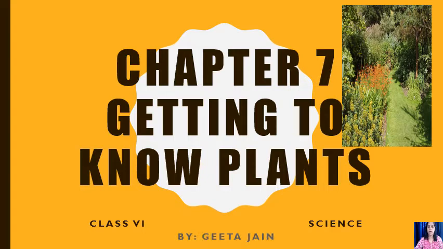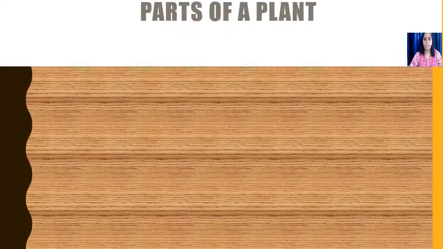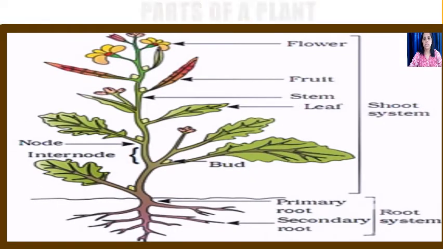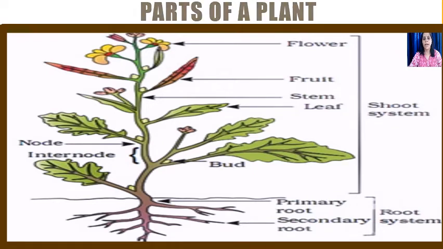I think all of you are clear about that. In today's session, we will study about parts of a plant. A flowering plant has been classified mainly into two systems, root system and shoot system. Root system is an underground and non-green part of a plant. It consists of primary and secondary roots, while shoot system is an aerial part of a plant. It consists of main stem, branches, leaf, bud, flower, and fruit.